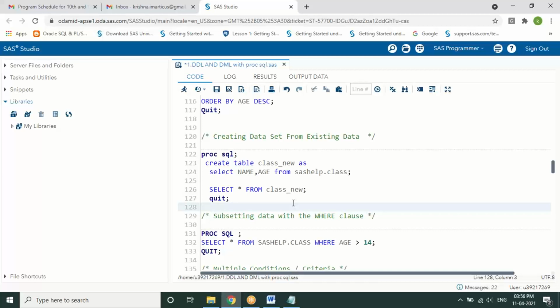Okay. What about the old table, sir? It remains the same. It is already existing. I just wanted to make a copy as a new table with the selection of only a few columns or the entire columns. Replication, without disturbing the old one. I'm creating a new one.